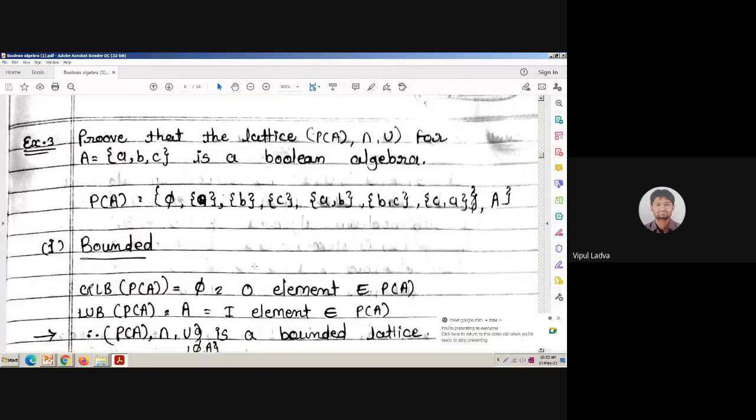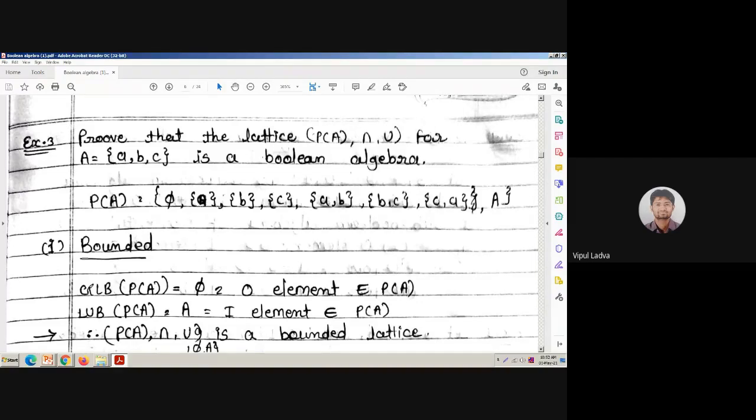So, a similar kind of example is there. Example number 3. Here we are dealing with the power set of a set where set A is {a, b, c}. The cardinality of that set is 3, and for the lattice we are considering its power set. First of all, we need to list out its power set. We all know that if the cardinality of the set is 3, then its power set will have 2 raised to 3, that means 8 elements.